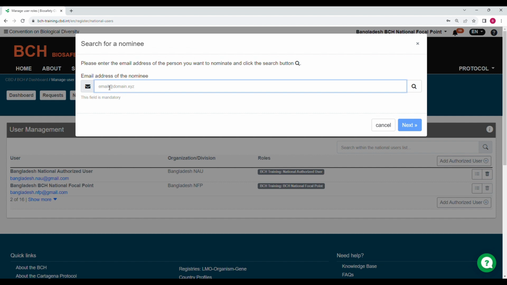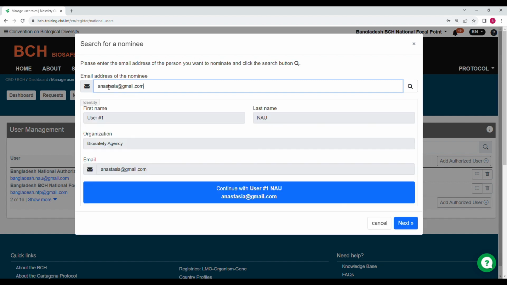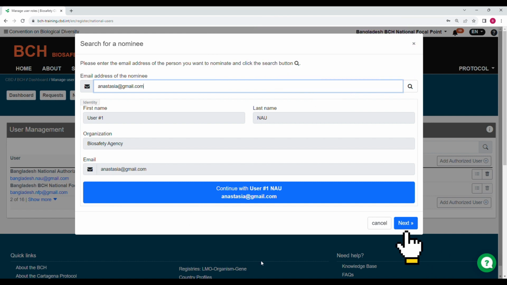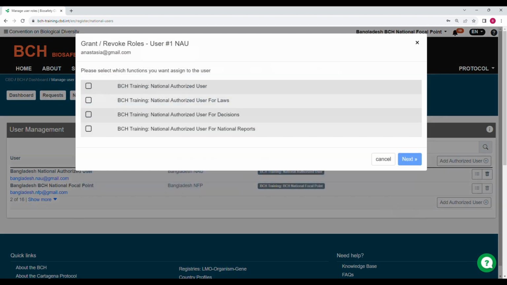And then in the pop-up box that opens, enter the email address of the person. If that person already has a CBD or BCH account, then that person's information will be retrieved and shown in front of you. If this is the person you are designating, then simply click on the Next button.